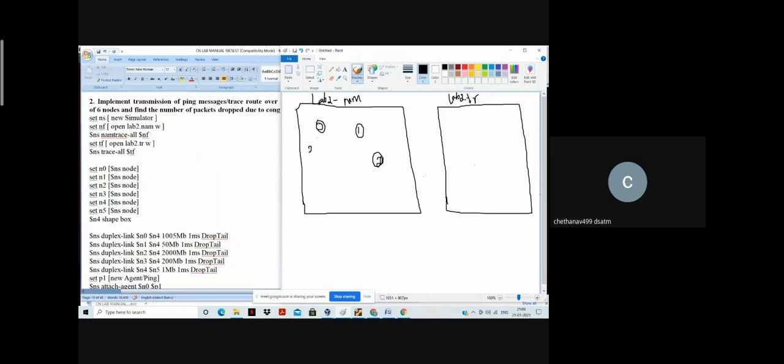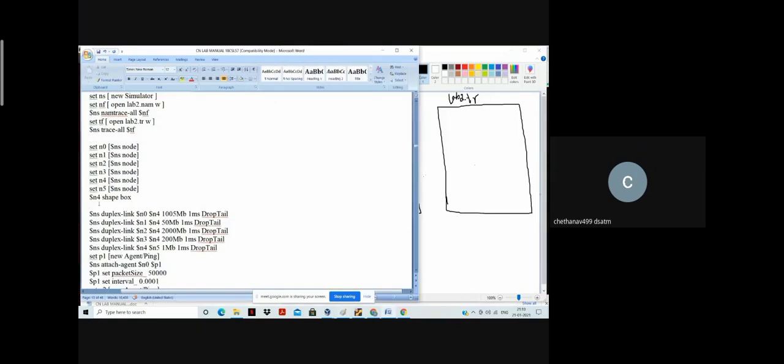Somewhere here node number 3, somewhere here node number 4, somewhere here node number 5. It could be in any way, but as per the requirement I have written it. So this is how the nodes have been created.